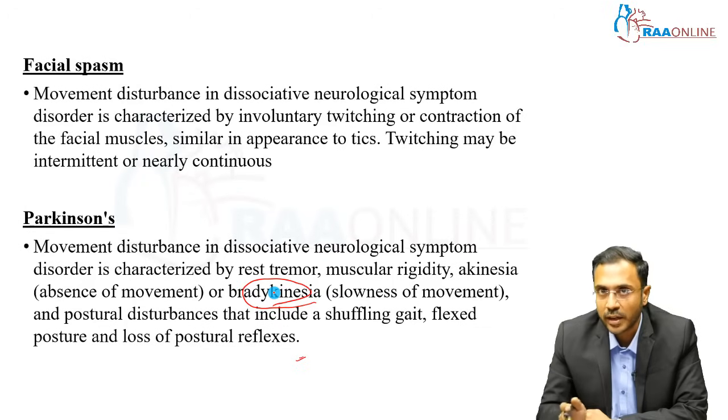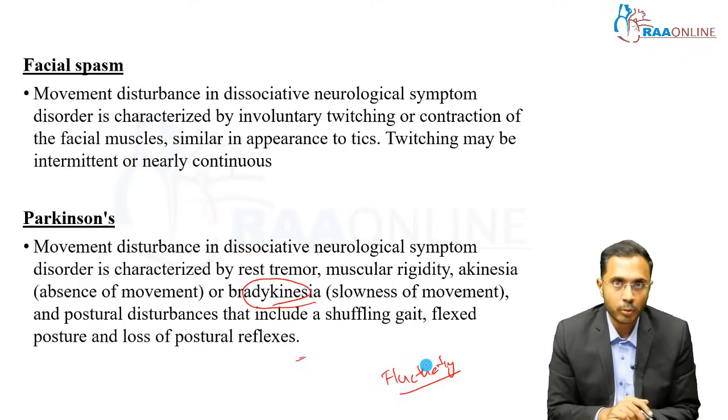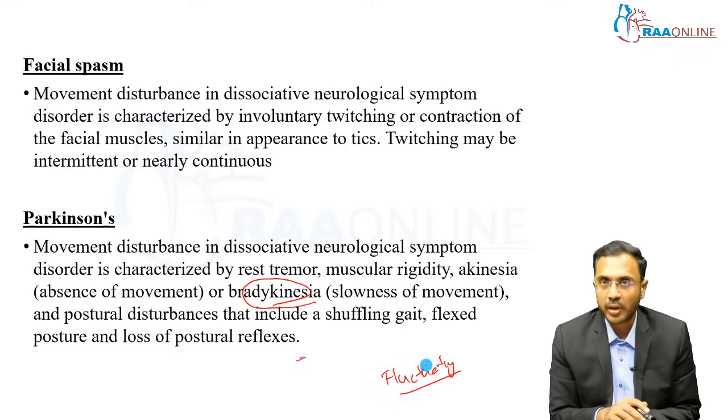So, sometimes the gait disturbance will also be seen, but when you examine, the tremors will not be seen, rigidity will not be seen. Okay, and sometimes it will be highly fluctuating. Sometimes they will be slow, sometimes they will be normal. In true Parkinson's disease, most of the time they will be slow. Childhood onset Parkinson's is very rare.